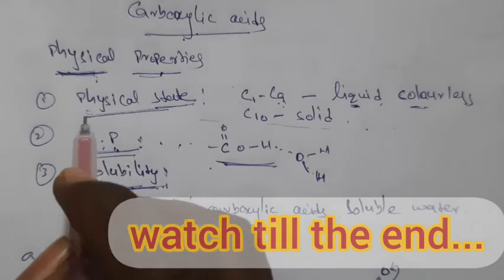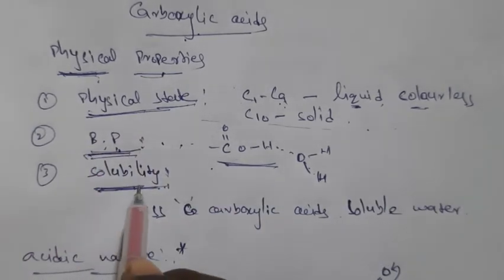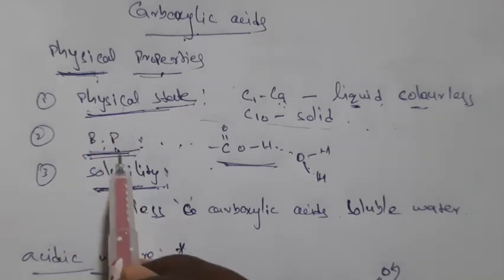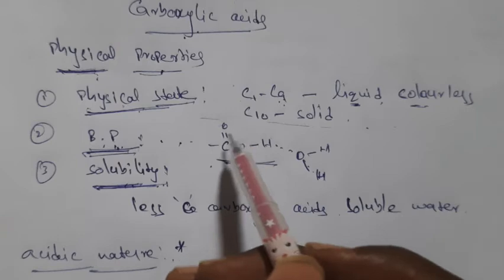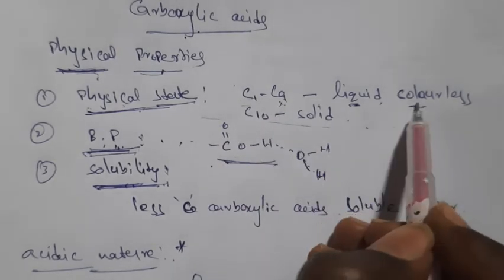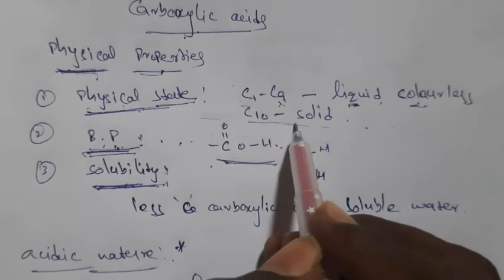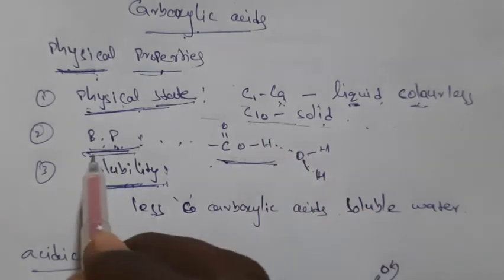In these physical properties we have three properties, that is physical state, boiling point and solubility. Physical state is nothing but liquid or solid. From C1 to C9 these are liquids and they are colorless, and from C10 onwards they become solid, right? So next, boiling points.